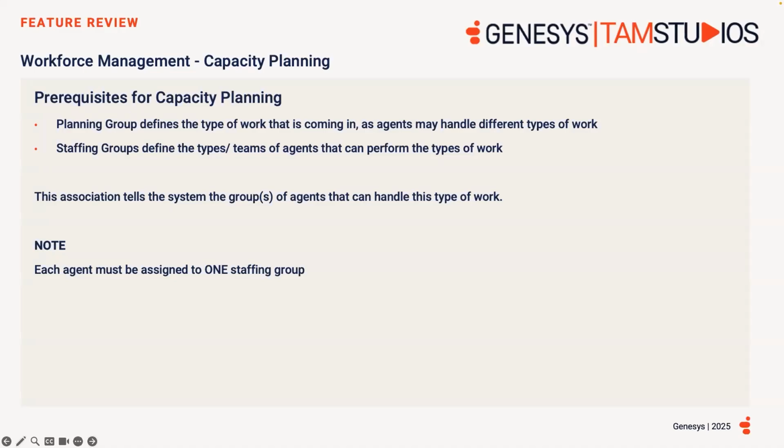One last thing to note is agents can only be assigned one staffing group. You may have already seen also that staffing groups are already used in the system for time off limits and time off plans, but now they're being used within the capacity planning area also.